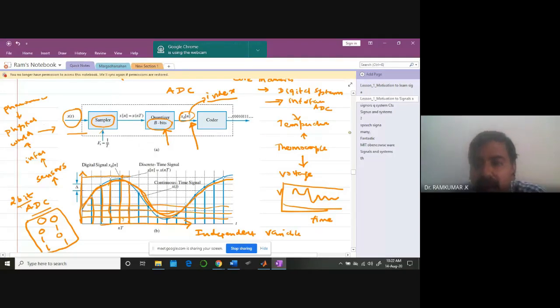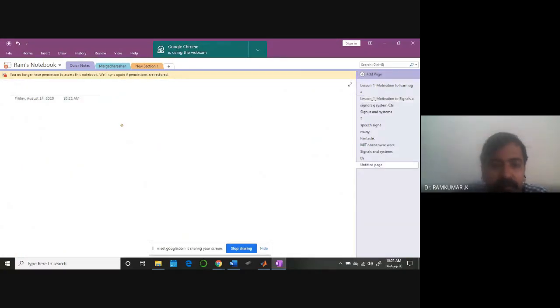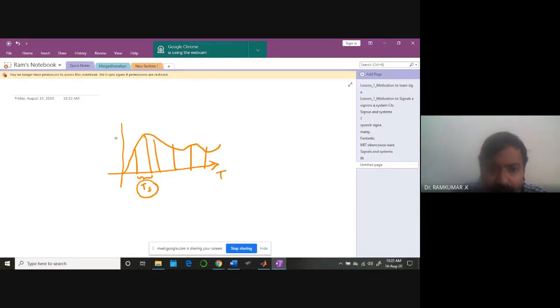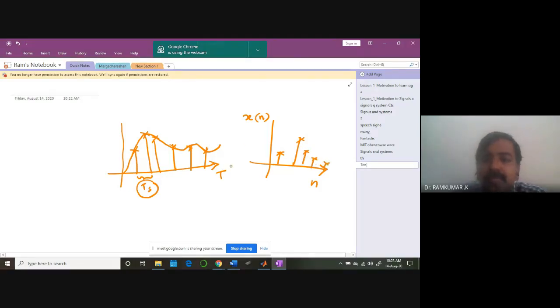Anybody clear? Then you understand clearly what I am telling. So this is the signal. Now I am discretizing it. This width depends on the sampling time; I'm not bothered about that. I'm obtaining this waveform after sampling. What kind of waveform will I get after sampling? This is the index n, this is x of n. I'll be getting these samples. Everybody clear with this? Till this point it's clear to you.